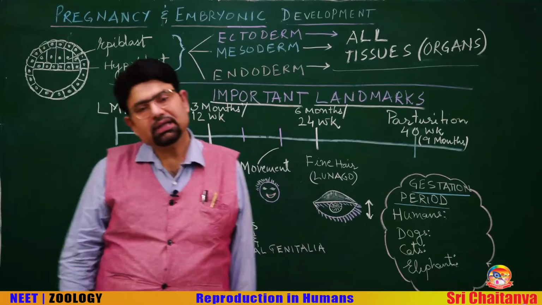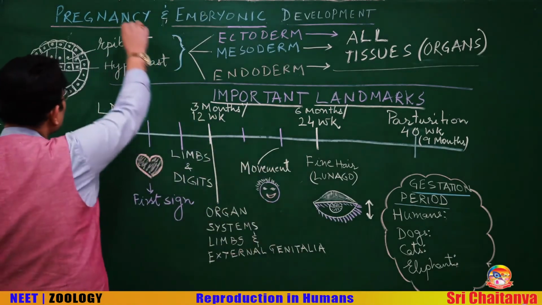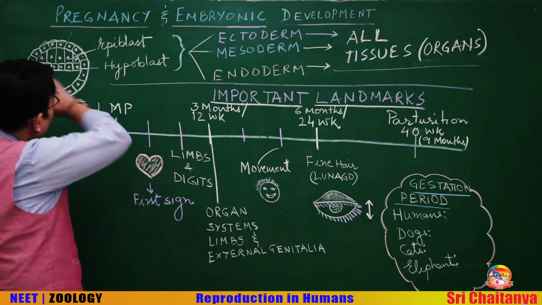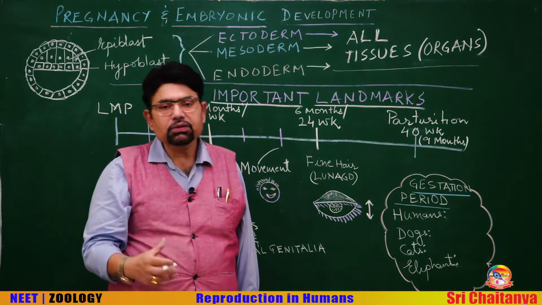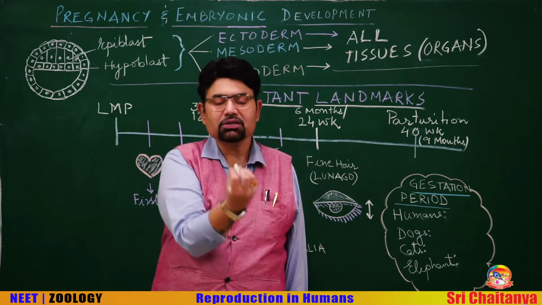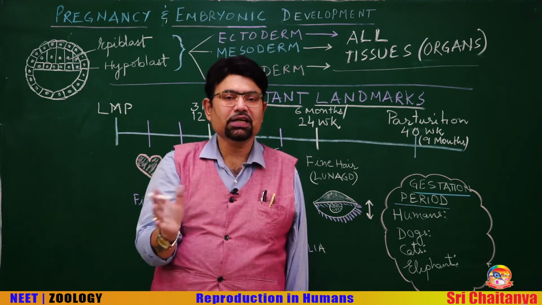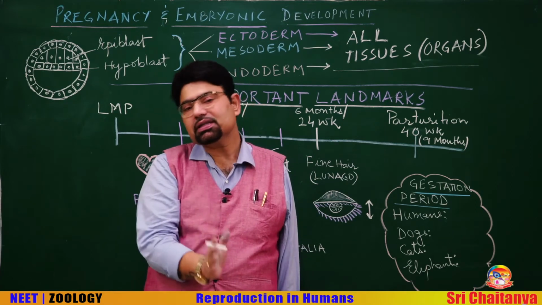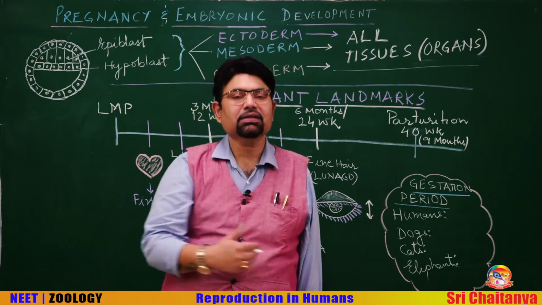Dear students, let us now discuss the last few topics, the last few parts of the topic embryonic development and pregnancy. Now, embryonic development: how the embryo is formed from a ball-like mass called the blastocyst. We know that the inner cell mass differentiates and forms the complete embryo, but what is the process? What steps occur first, then later?